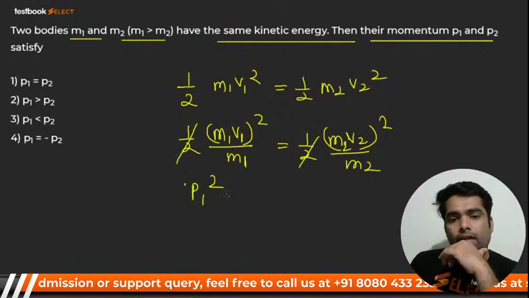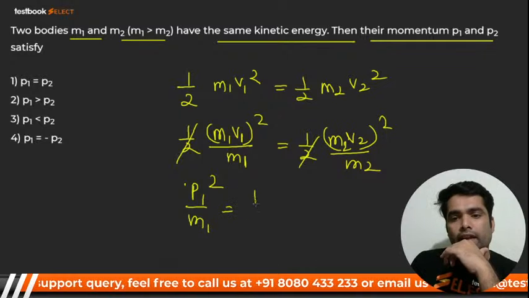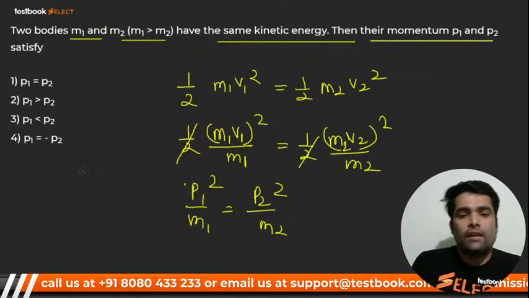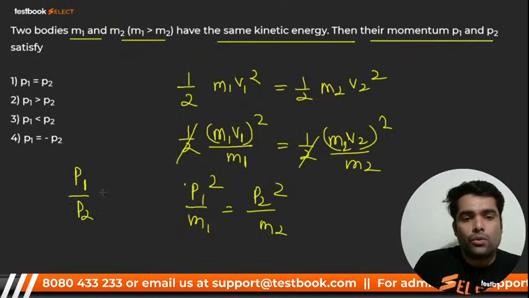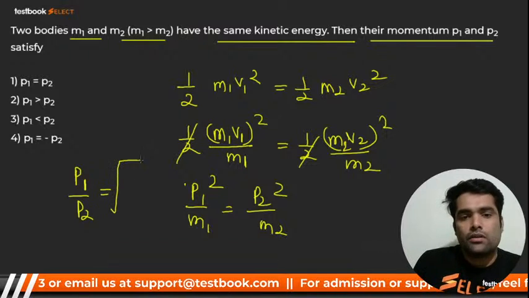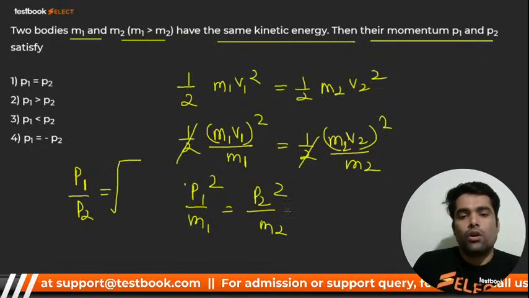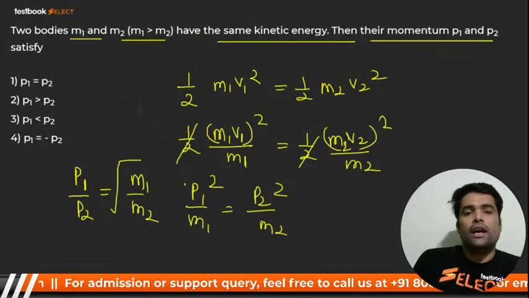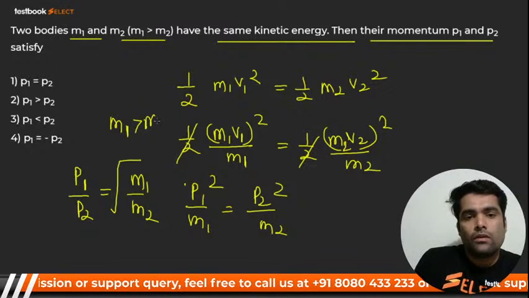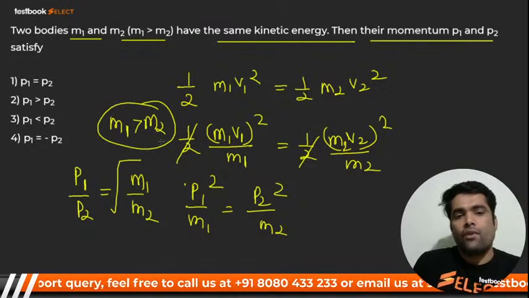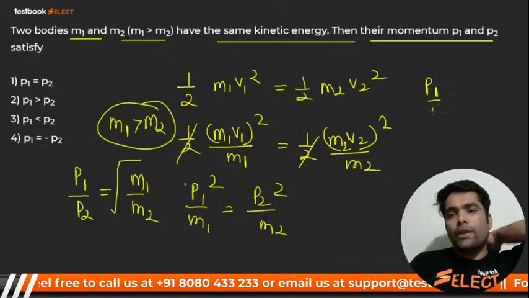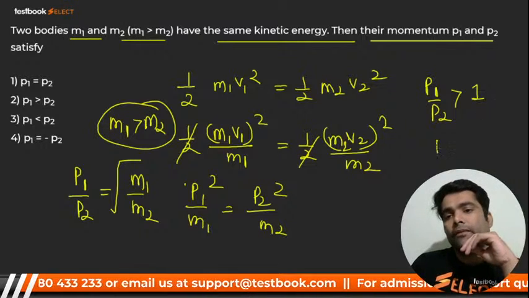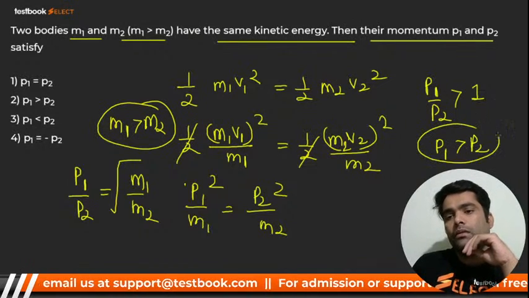P1 squared by M1 is equal to what, my dear? P2 squared by M2, right now. So I have to take P1 by P2, which is equal to what? Under root, P1 by P2 will be equal to M1 by M2. And you know that if M1 is greater than M2, then definitely the value of P1 by P2 will be greater than 1. Yes or no? Yes, of course it is. So definitely, my dear, P1 will be greater than P2.